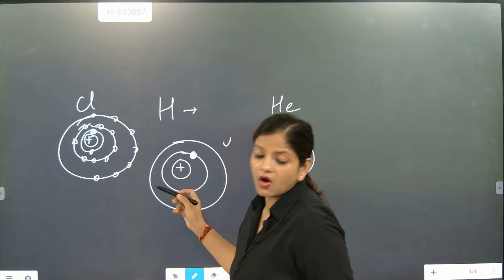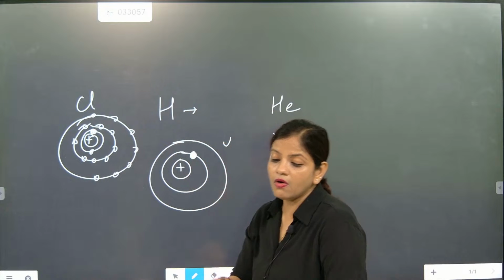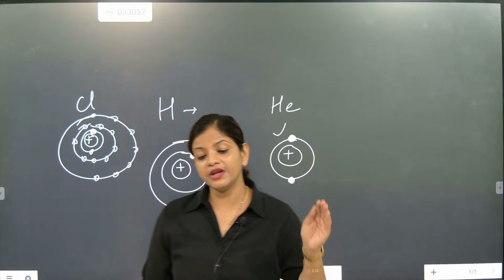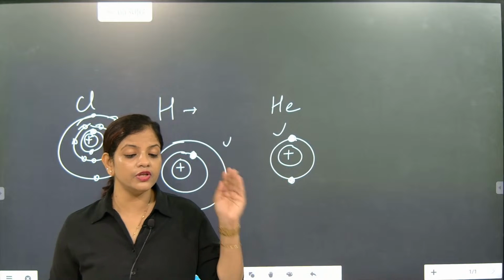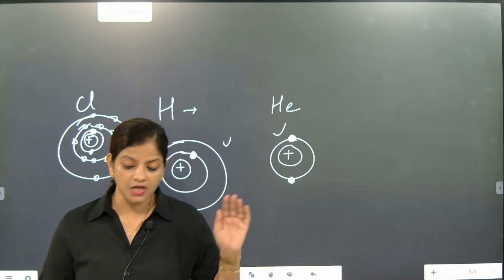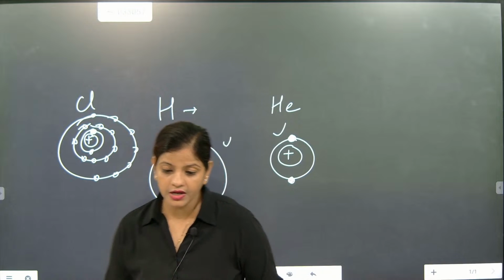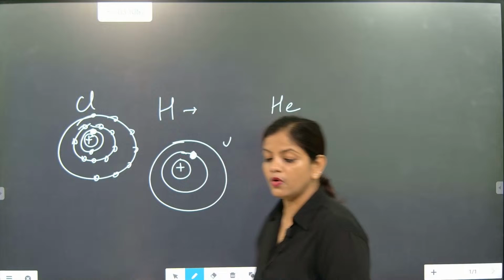See, all three elements, chlorine, hydrogen, helium, all are elements, and they are made with atoms. The general word we use is atom, but the atoms are not the same. So this is one of the most important things we have learned here. I hope everybody understood this. Chahil, Kanish, I hope you understood.